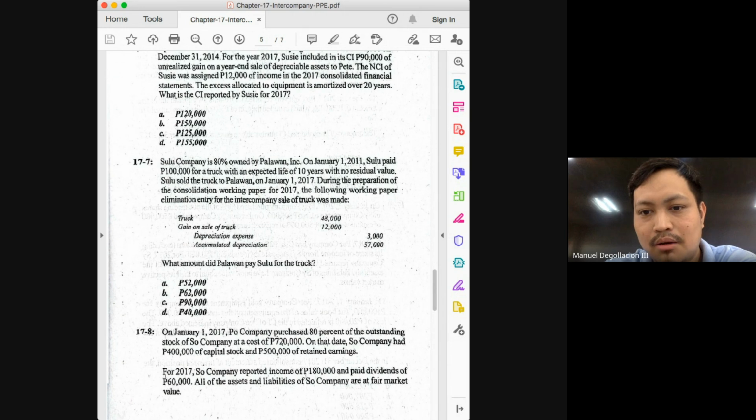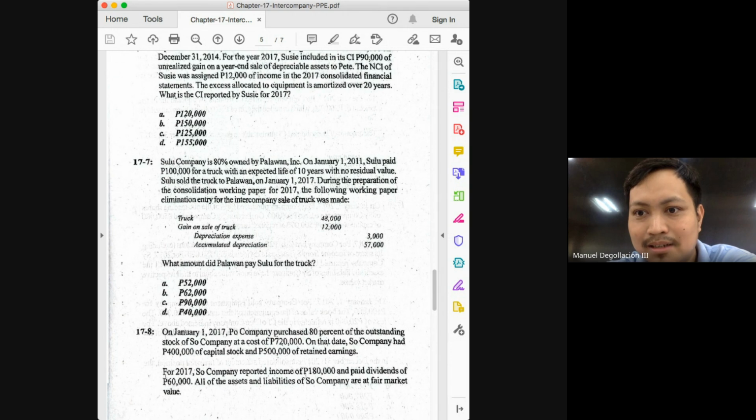Palawan, what amount did Palawan pay Sulu for the truck? I think we can solve this just from the entry, class. No, this is the eliminating entry. So if the original cost of the truck was 48,000 and it has accumulated depreciation of, I don't know, the original cost is not 48. The 48 would be the amount recognized, the amount that we will be increasing to arrive at the original cost.